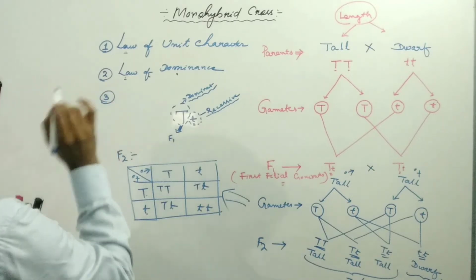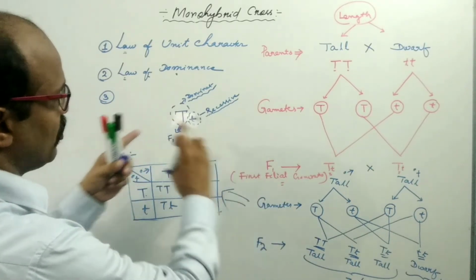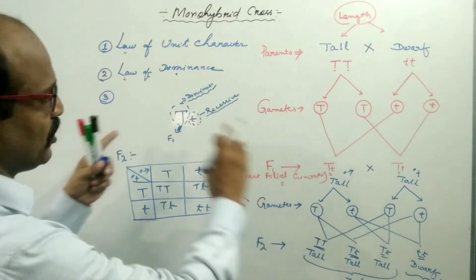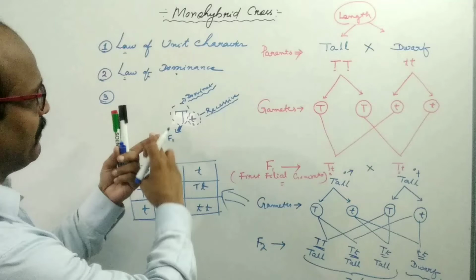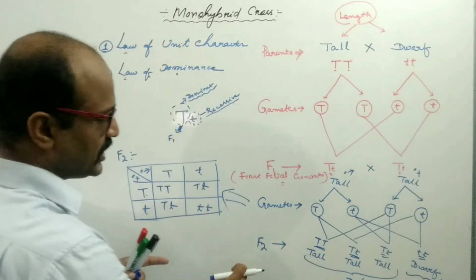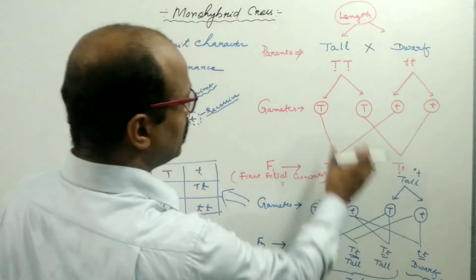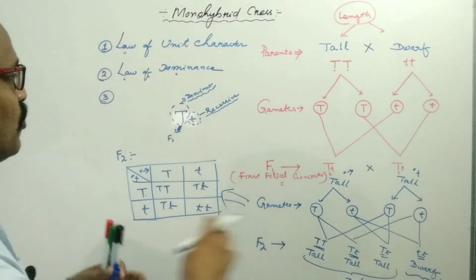Another point: at the time of gamete formation, the alleles are separated, or segregated, from each other. That's why there is no mixing and no contamination of these two genes, and in the F2 generation the parental characters, tall and dwarf, are produced again.